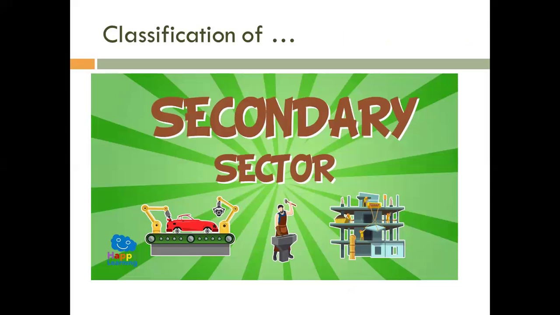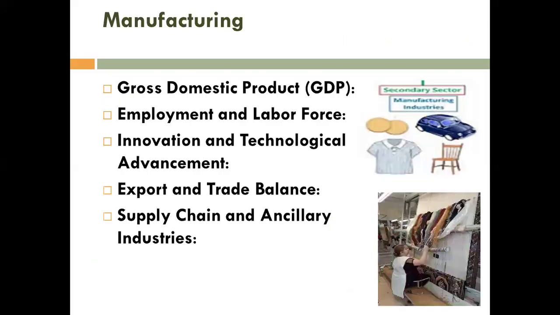Now, what is the classification of the secondary sector? The classification of secondary sectors is manufacturing. Why is manufacturing important? It is important because it helps the gross domestic product.